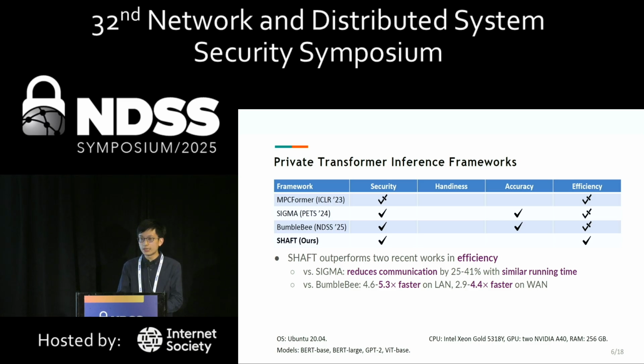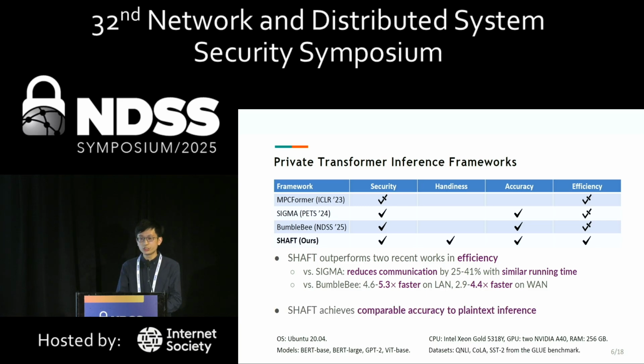Compared to Sigma, we reduced communication with similar running time. And for Bumblebee, our work achieved smaller running time in both the LAN setting and the WAN setting. At the same time, Shaft also achieved accuracy comparable to plaintext inference.